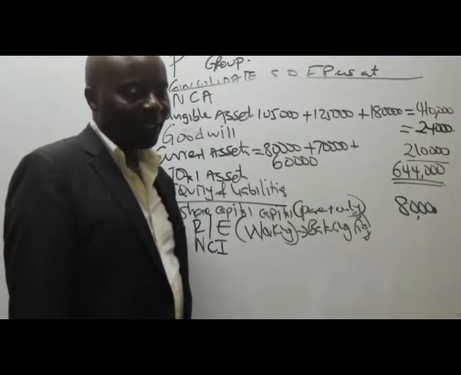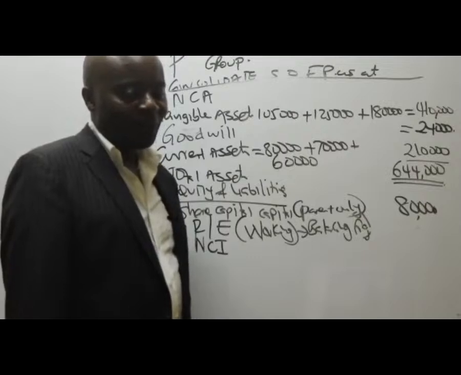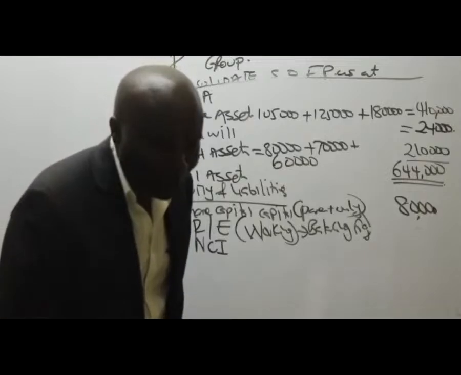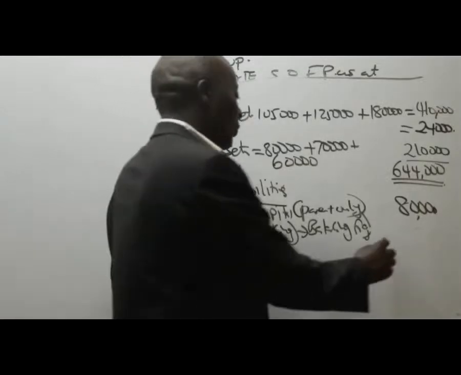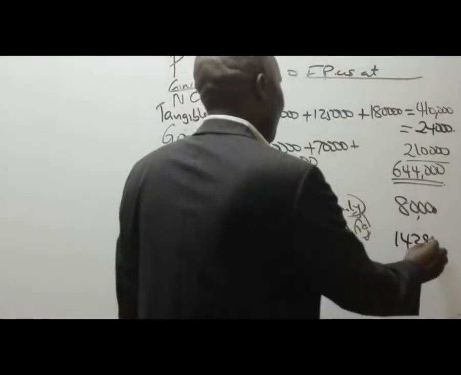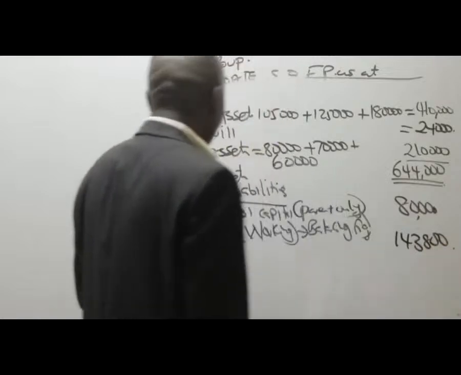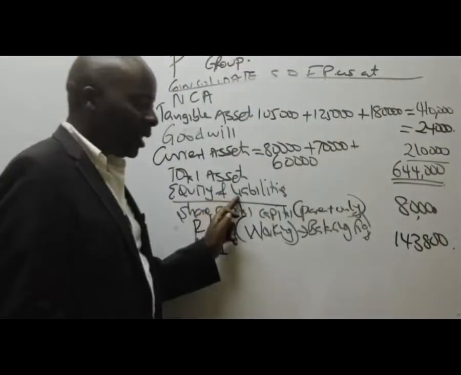Is there somebody who is able to remind us the figure of NCI? 143,800. Thank you very much. After this, of course, we know next is liabilities.